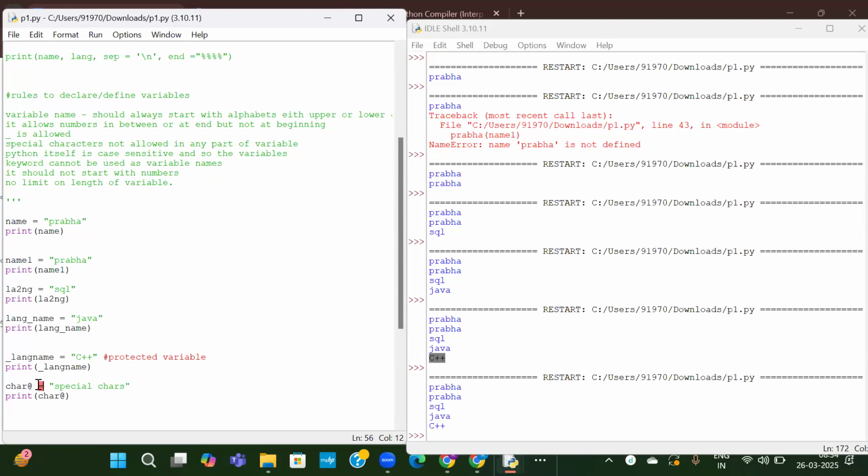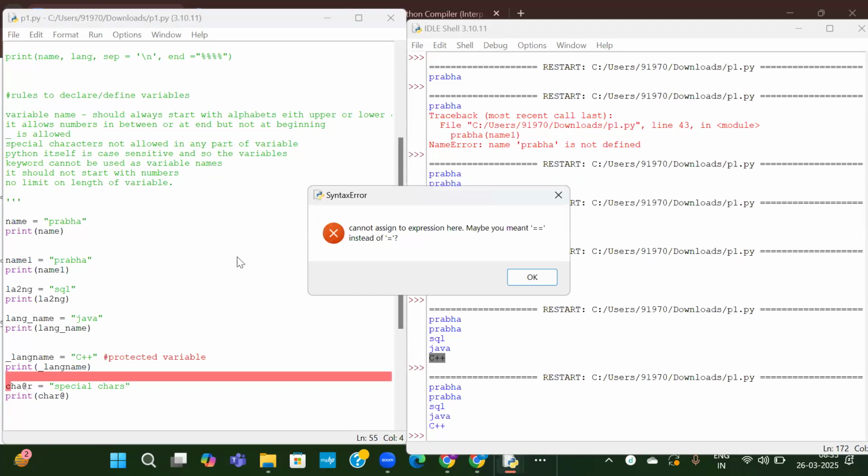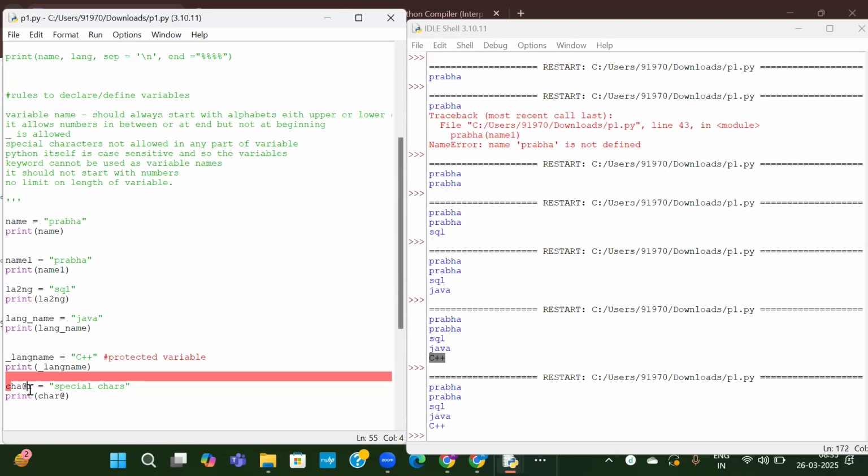So instead of here, I will write it in between. See here, cannot assign to expression here. Maybe you meant instead of equal to. So it is trying to understand at the rate as a special meaning. I will tell you when working with the regular expressions. That's why we should not use special characters as a part of our variables. Okay. So this is not allowed. I will comment it out.